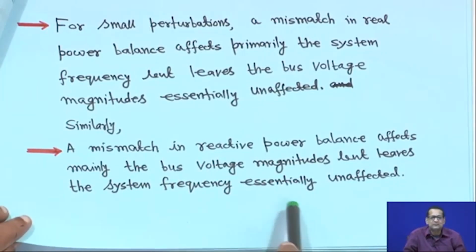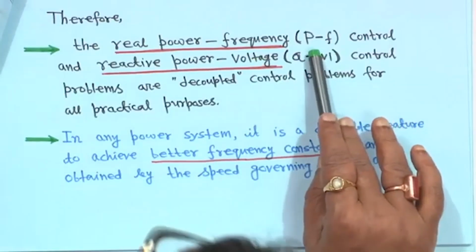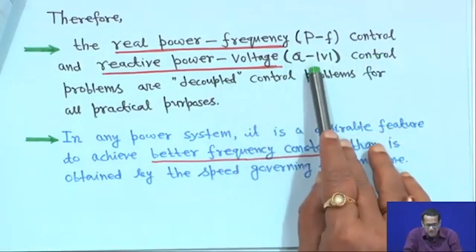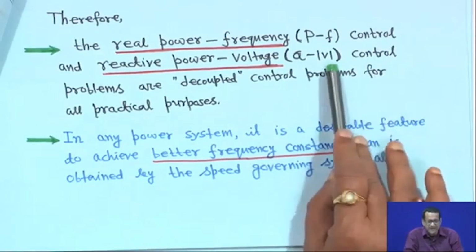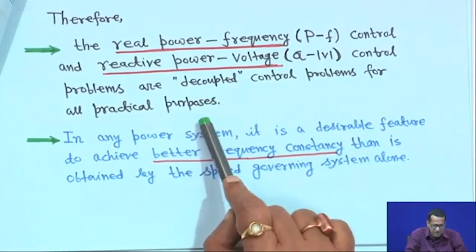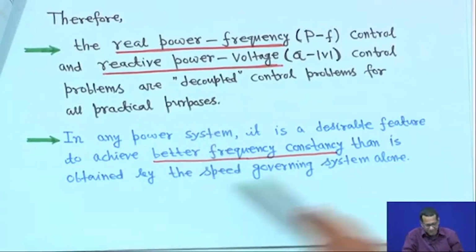That means real power-frequency control and reactive power-voltage control are decoupled. That is why we call them PF control and QV control. They are decoupled control problems for all practical purposes.